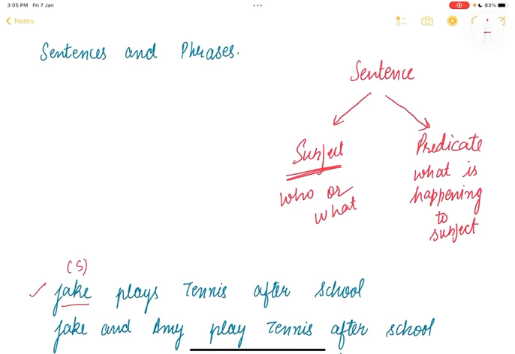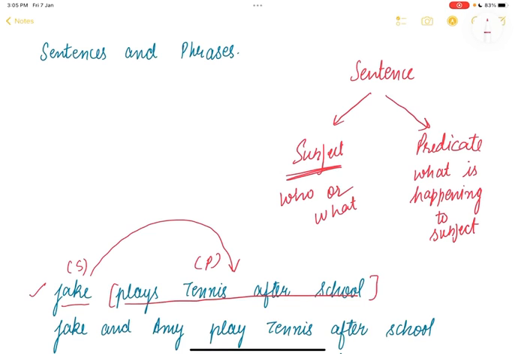So, the predicate must include a verb which explains what the subject is doing. So, for example, in the same sentence, plays tennis after school, this whole will be our predicate, which tells us what the subject is doing. That is what Jake is doing. Jake is playing tennis after school, right?